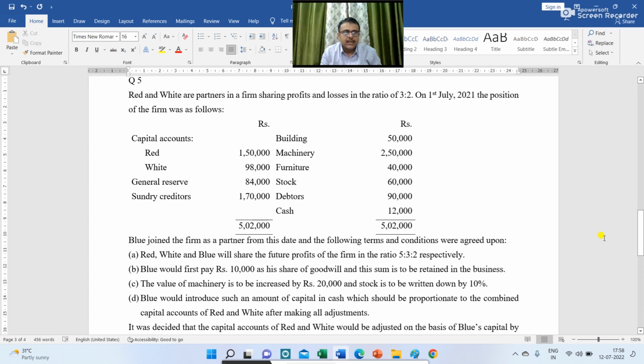Red and white are partners in a firm sharing profits and losses in the ratio of 3:2. On 1st July 2021, the position of the firm was as follows.